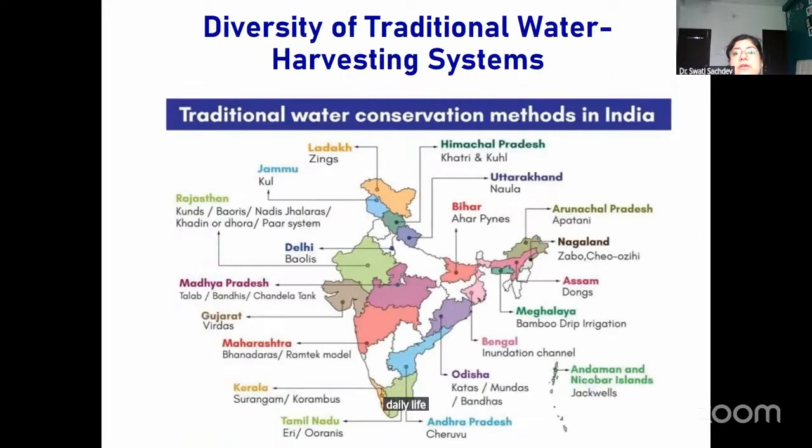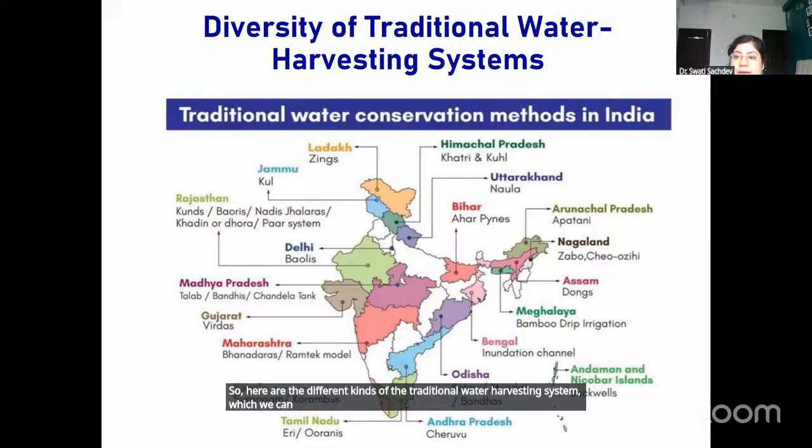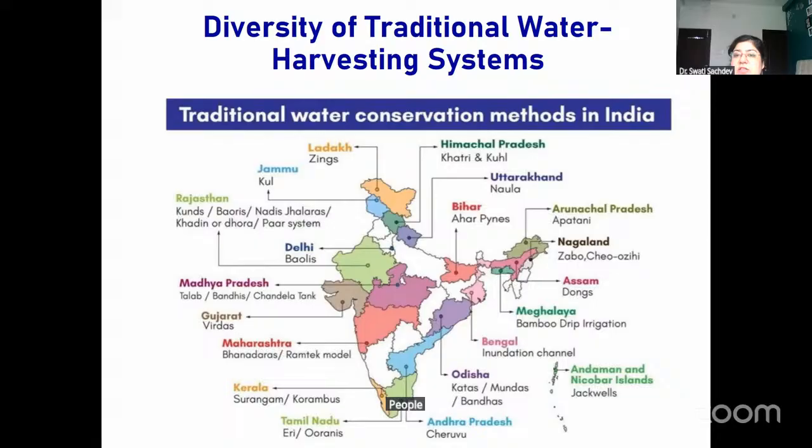So here are the different kinds of traditional water harvesting systems followed by the people in India in different states. If we consider North India, in Ladakh, people harvest rainwater using a method known as the zing.